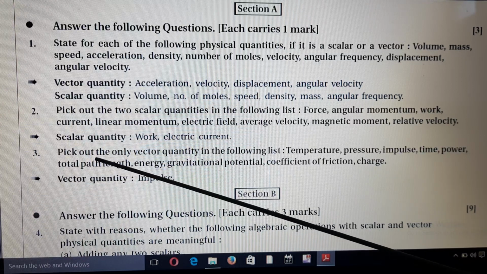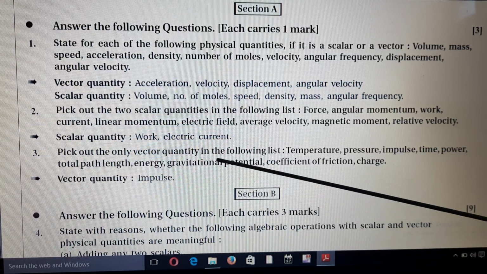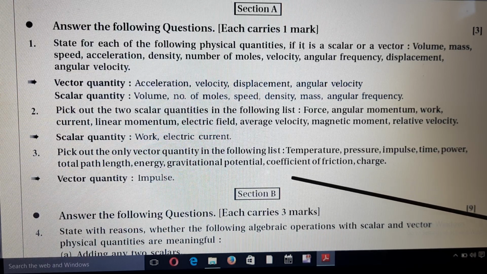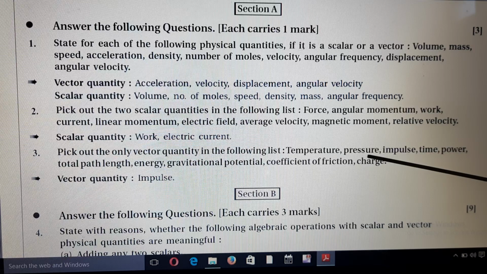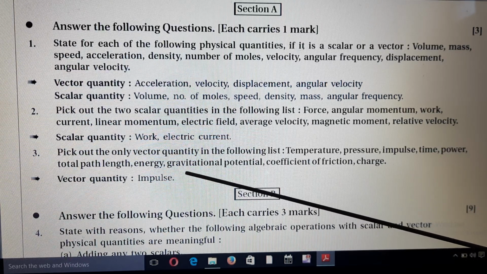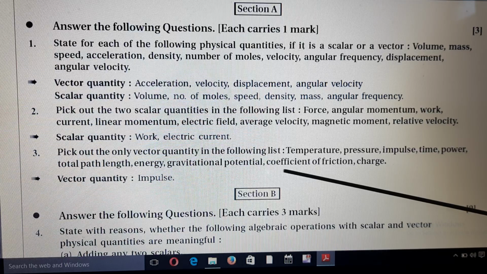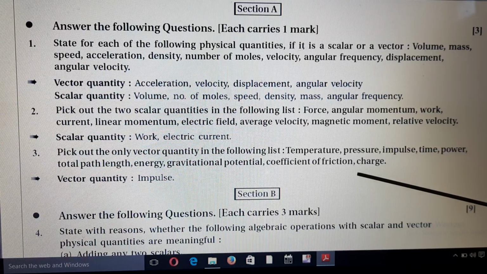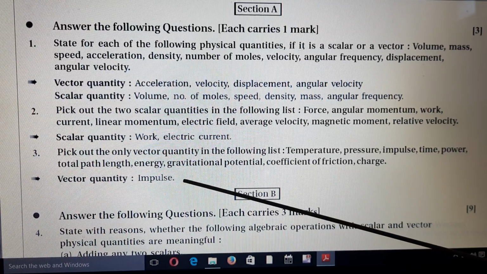Third question, pick out the only vector quantity in the following list. Temperature scalar, pressure scalar, impulse vector, time, power, total path length, energy, gravitational potential, coefficient of friction, charge, all are scalar. Only impulse is a vector quantity.